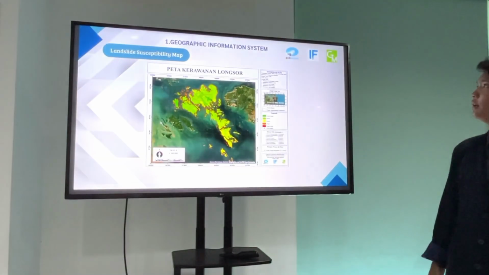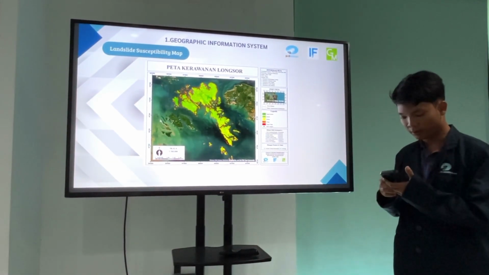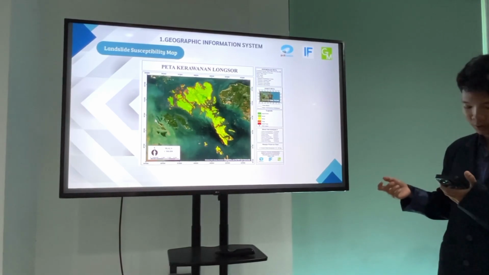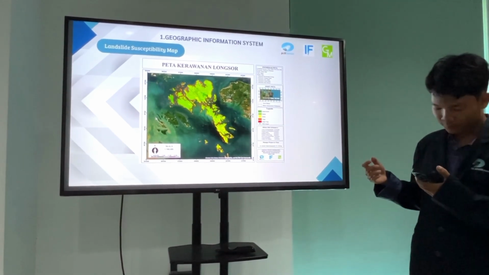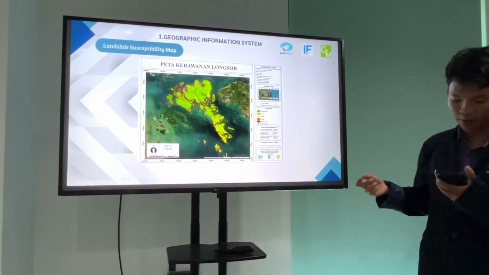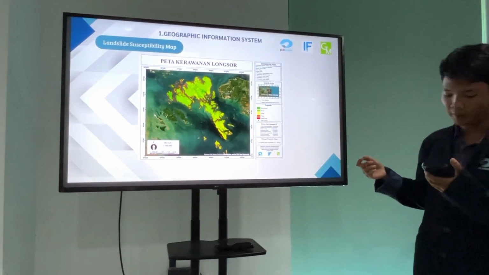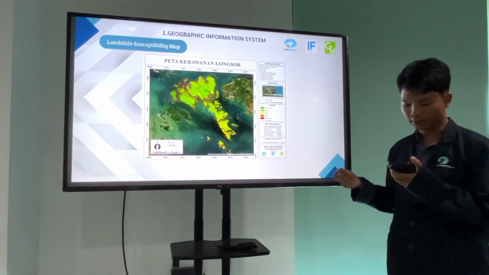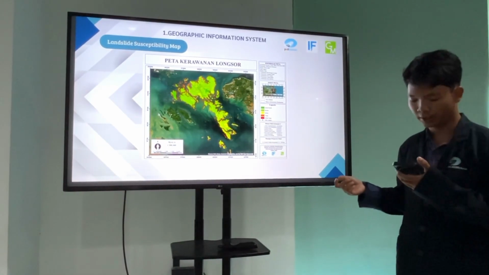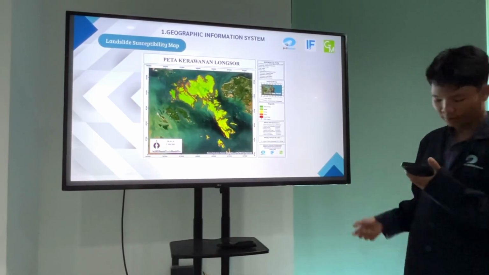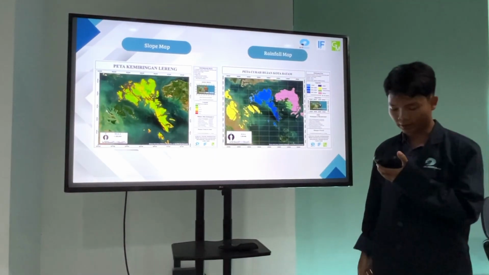The following is a landslide vulnerability map of Batam City using 1 to 500,000 scale, where green indicates very low landslide risk, light green indicates low risk, yellow indicates moderate risk, orange indicates high risk, and red indicates very high risk. The blue point represents the location of a landslide incident.